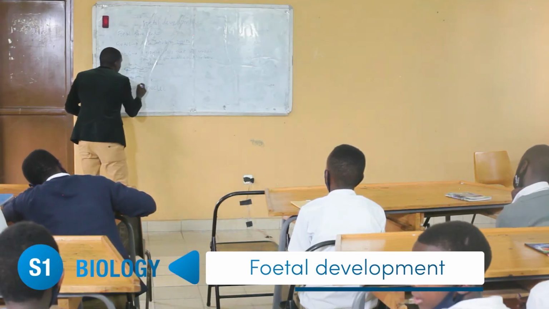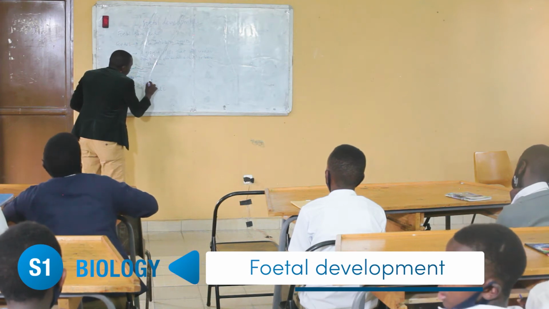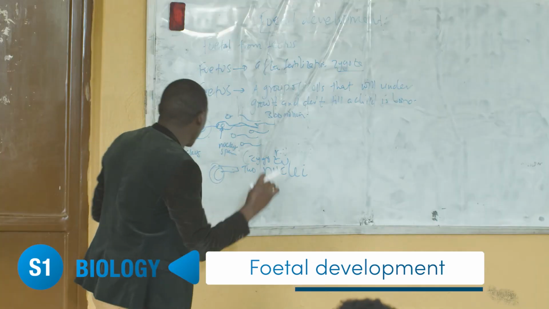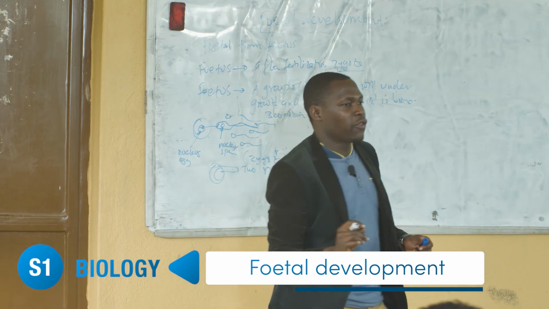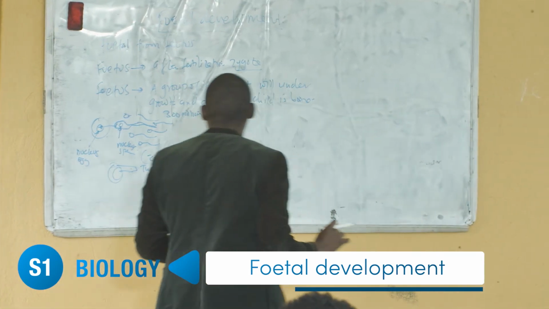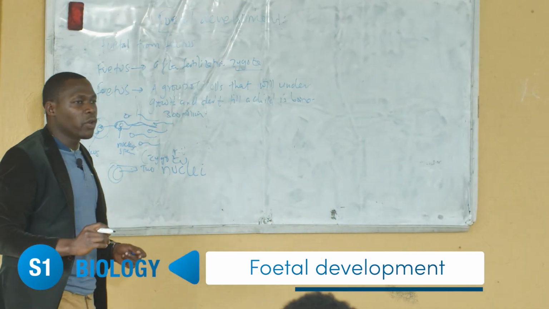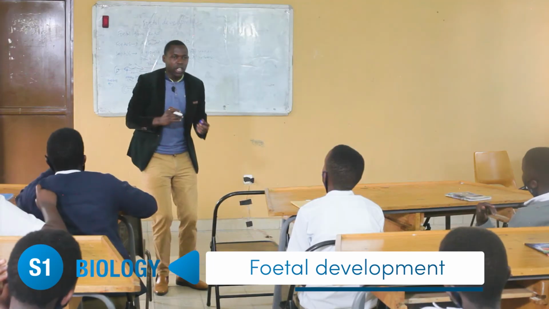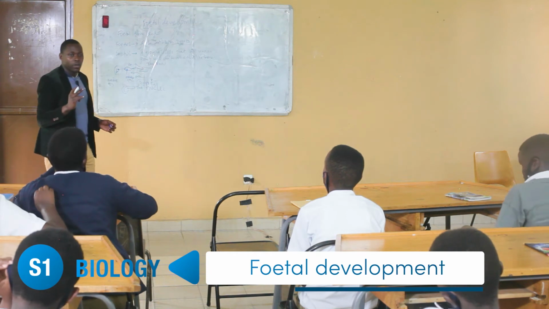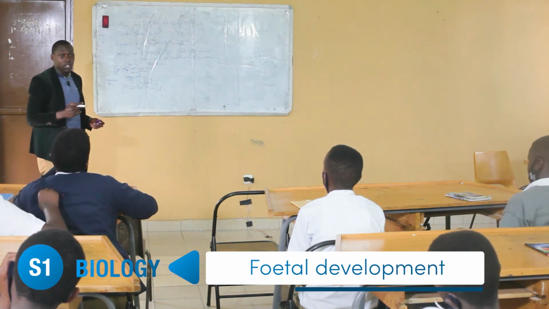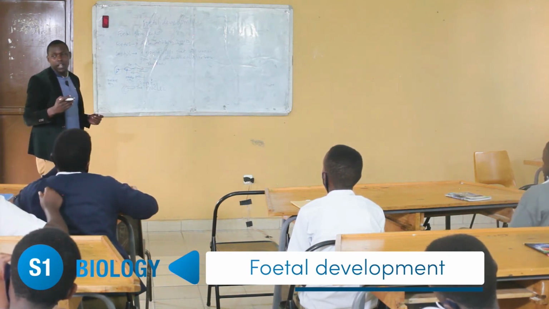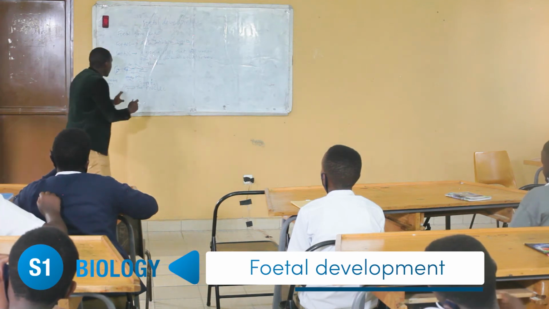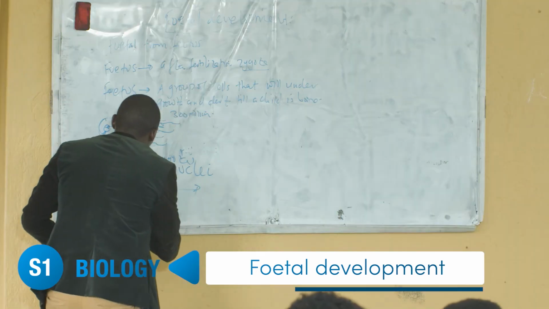So now this zygote, the first zygote formed, is made up of two nuclei. The first nucleus was from the egg, another one is from the sperm. Now remember, imagine, with your head, with your hair, with your everything that we see on you, you came from only two cells, which you cannot even see with your own eyes, but see them on a microscope. Here you are, a man or a daughter. So what happens? It is a long journey of 9 months.